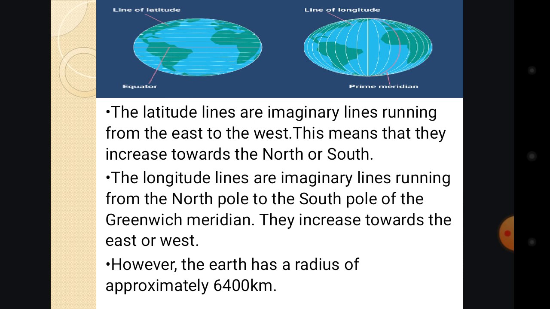So the lines that divide the Earth horizontally are called the latitude lines.